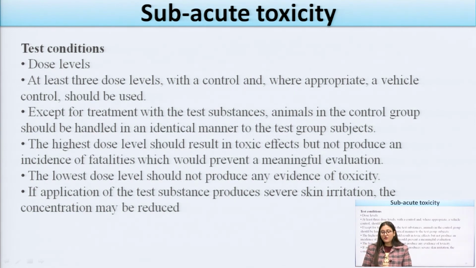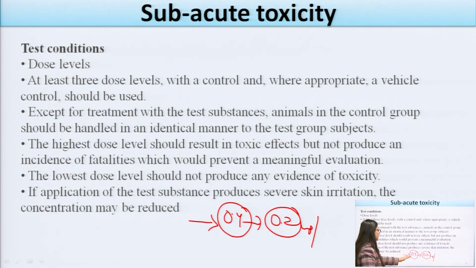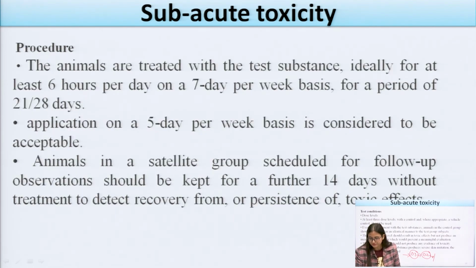If application of the test drug or test substance produces any kind of skin irritation, the concentration has to be changed, because I have told you that we have to determine the dose or the starting dose of the drugs. If at 0.4 concentration the drug is producing skin irritation to the animal, then we will reduce the concentration and take 0.2 mg per ml, because at 0.4 it produces skin irritation to the animal.